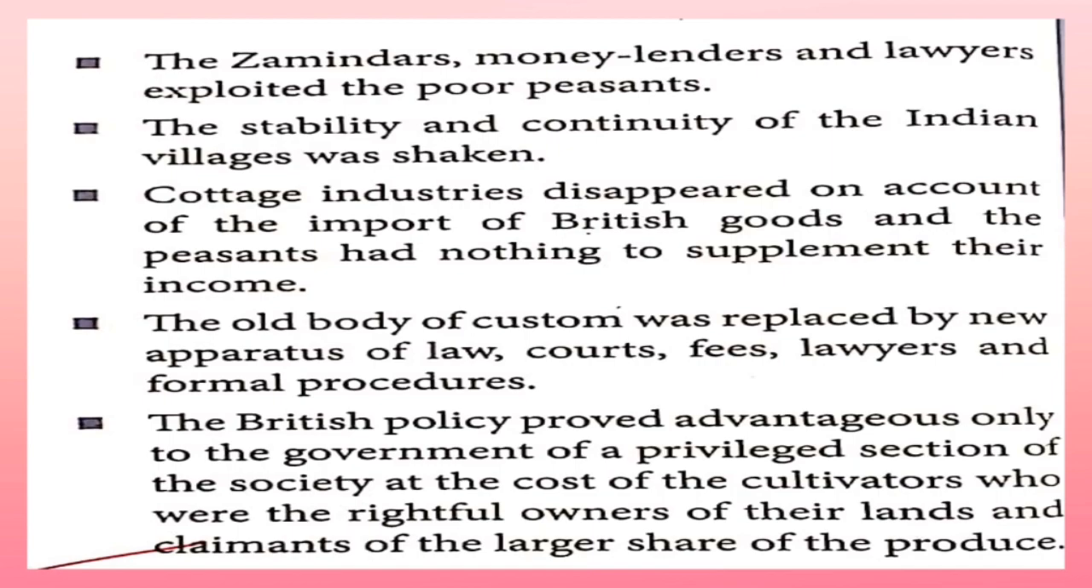Cottage industries disappeared and the British imported many goods, so the peasant had no income. The old body of custom was replaced by a new apparatus of law, courts, fees, lawyers and formal procedures. The British land revenue policy proved advantageous only to the government and to the high section of society, at the cost of the cultivators, who were the rightful owners of their land and claimants of the larger share of the produce.